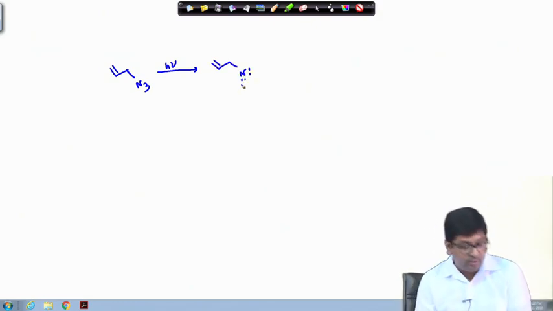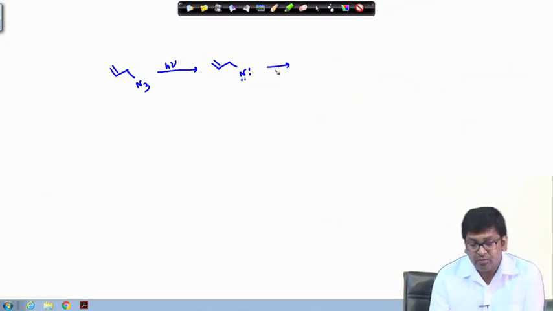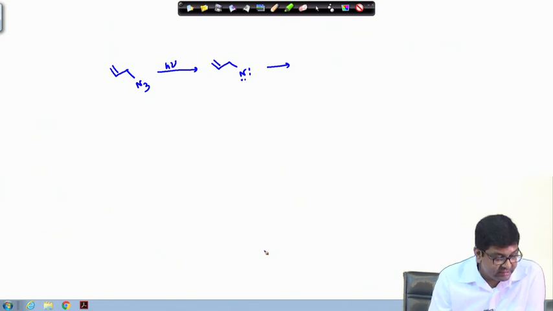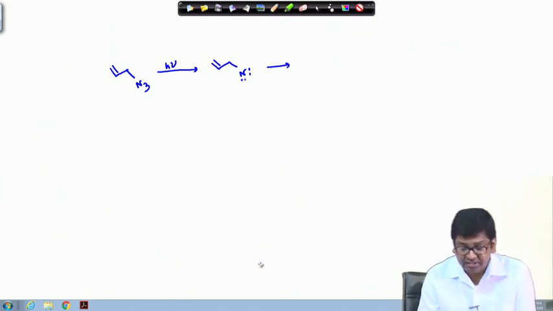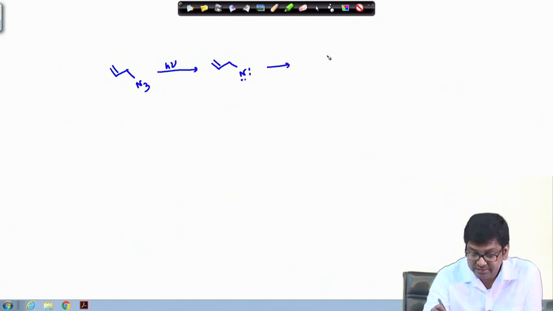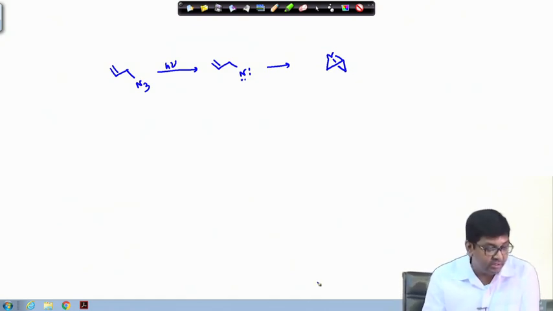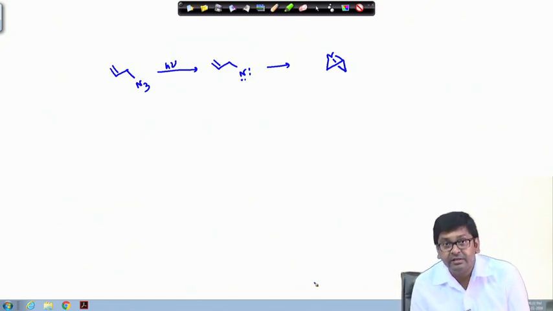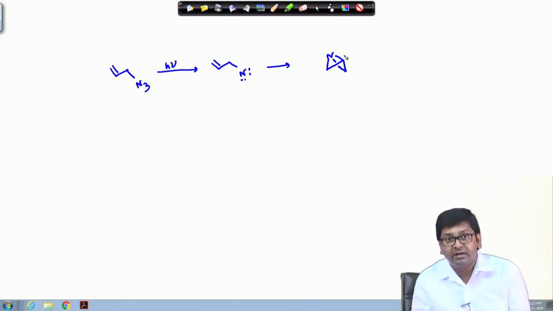Once this nitrene is generated, it can nicely give the corresponding cycloaddition product, and that is this highly strained compound, where 2 aziridine rings, the 3-member rings, are fused.